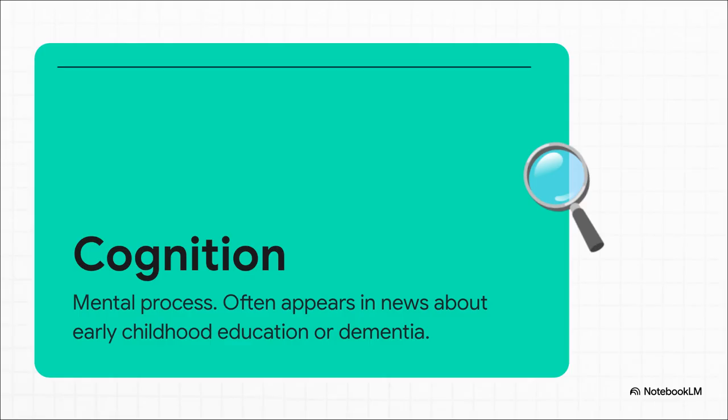Cognition. This translates to 认识,认识能力. This is a really high-end reading core word involving mental processes. You're going to see phrases like human cognition or cognitive skills. In the Canadian social context, this word frequently pops up in news articles, which, by the way, CELPIP loves to adapt, concerning early childhood education, or, on the other end of the spectrum, discussions about elderly dementia and cognitive decline.